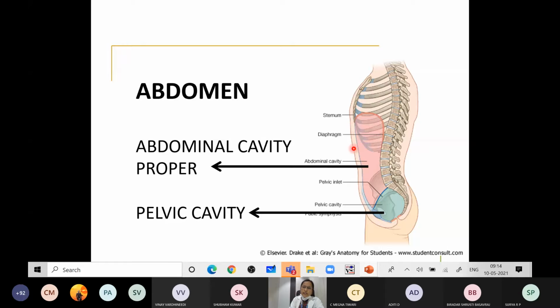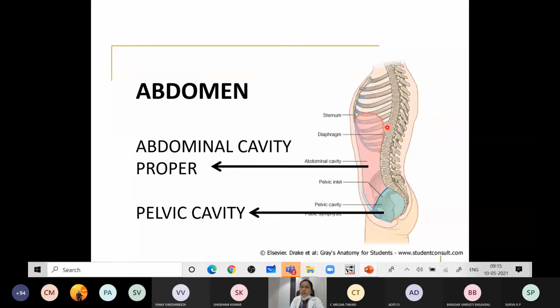This is the anterior wall of the abdomen. The anterior wall is firm and elastic. Firmness provides protection to the abdominal viscera, and elasticity allows expansion of the abdomen during respiration and other acts. Mainly it is formed by the three flat muscles of the abdomen and their aponeuroses, that is the external oblique, internal oblique and transversus abdominis. We'll discuss that later. So the anterior wall is musculofascial.